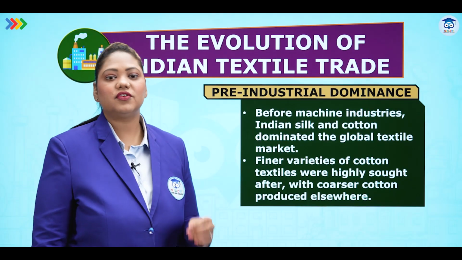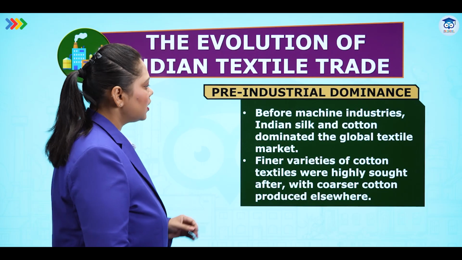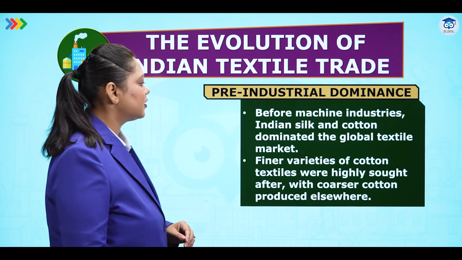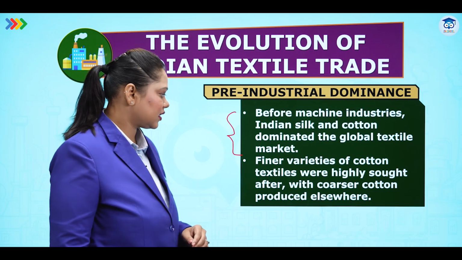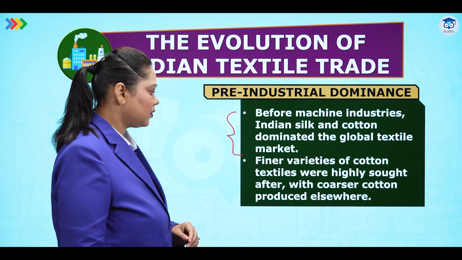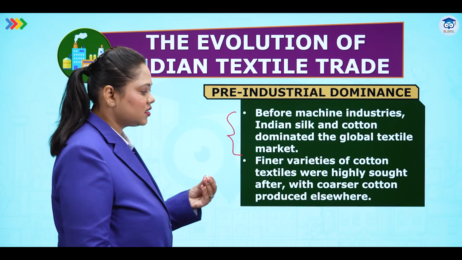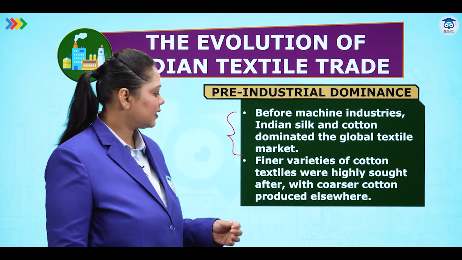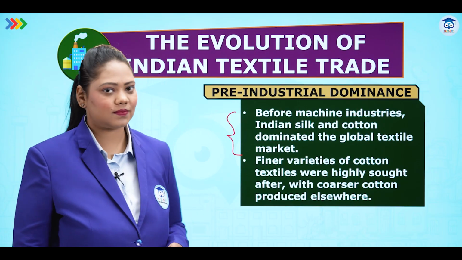Let's see the evolution of Indian textile trade. Pre-industrial dominance. Before machine industries, Indian silk and cotton dominated the global textile market. Finer varieties of cotton textiles were highly sought after, with coarser cotton produced elsewhere. So fine cotton means a very thin strand of cotton was more in demand, but coarser cotton means a little thicker cotton was in demand elsewhere.